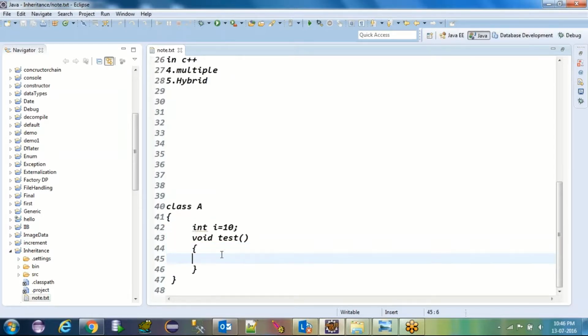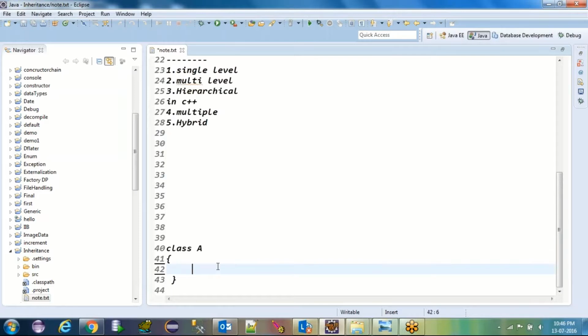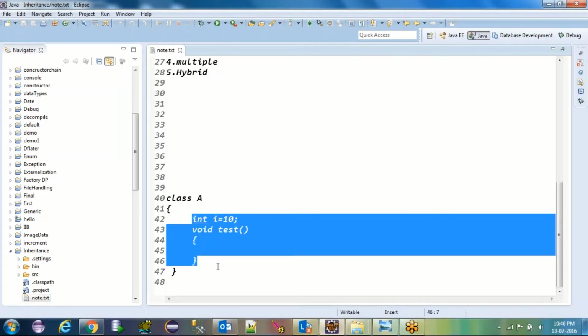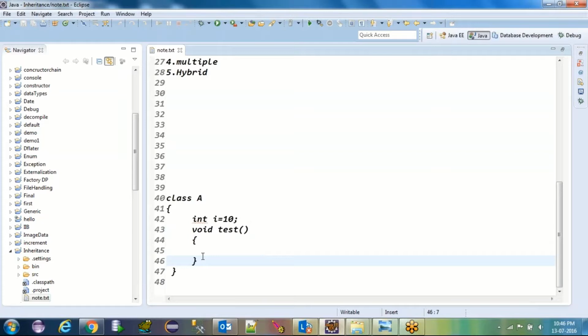This program will compile? It should compile. Of course it will compile. Why? Because for compilation purpose, even an empty class is highly sufficient. This program will also compile. Compiler is always checking whether your program is syntactically correct or not. Our program is syntactically correct. There will be no problem with this program, and this program will compile successfully. Yes or no? Whether this program can run?